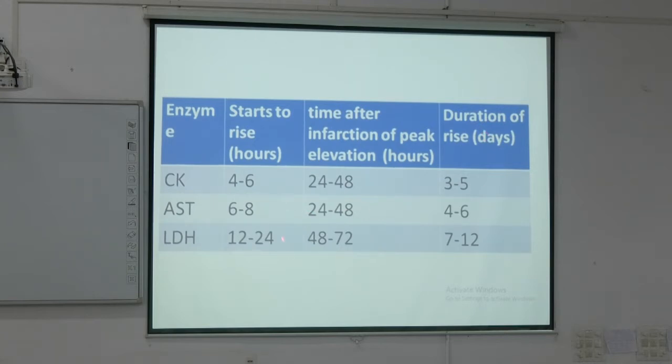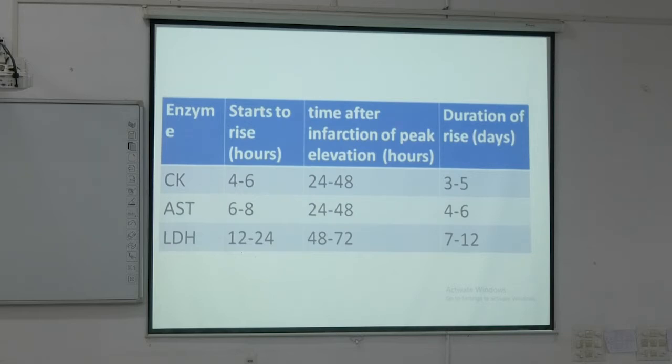Then LDH will be increased at 12 to 24 hours. How many isoenzymes of LDH? 5 isoenzymes. What are these? 1, 2, 3, 4, 5. Okay, very good.